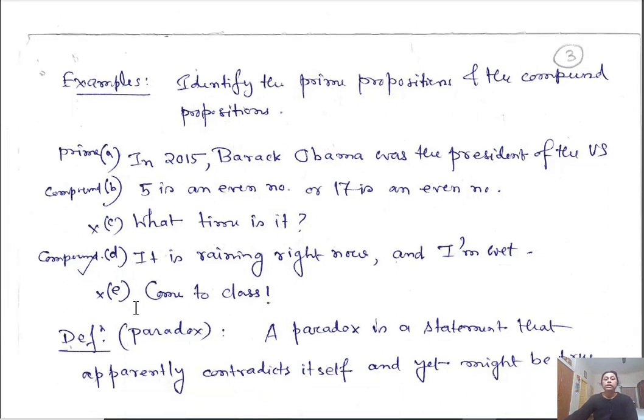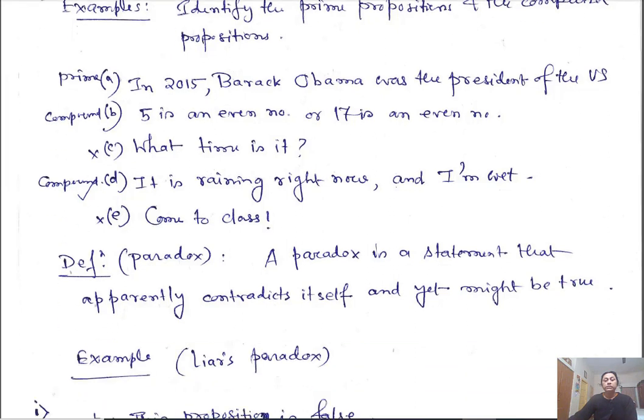Okay. So there is another type of thing we call a paradox. A paradox is a statement that apparently contradicts itself and yet might be true. Okay, propositions: we have said a proposition is a declarative statement that can take either true value or false value. A paradox is a statement that apparently contradicts itself and yet may be true. For example, Liar's paradox.